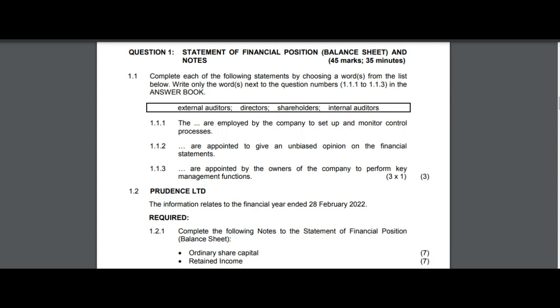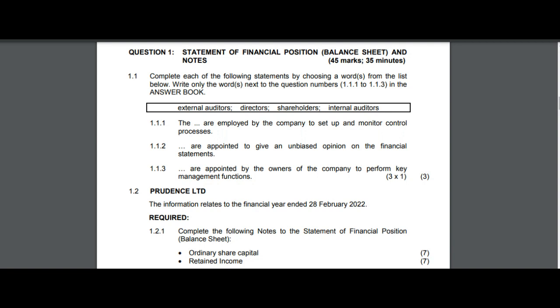1.1.2: "Blank are appointed to give an unbiased opinion on the financial statements." The answer key for the second question is external auditors. The reason is because they are independent of the company to an extent that their objective of expressing an unbiased opinion on the company's financial statement needs not to be compromised.